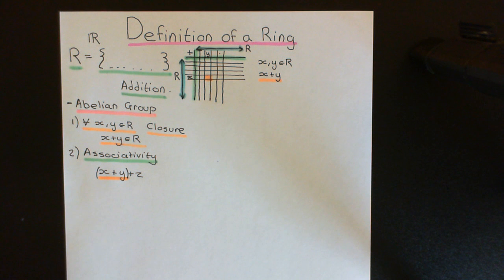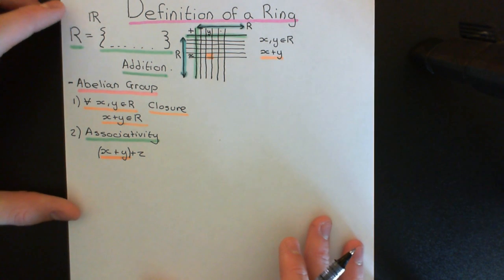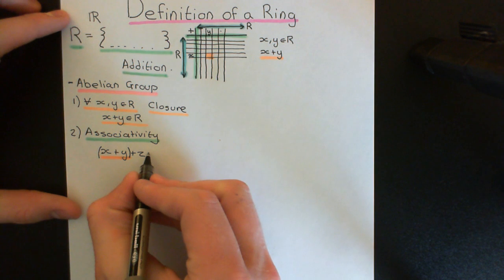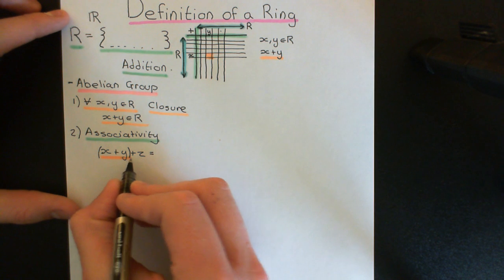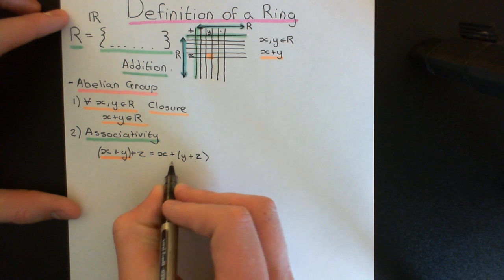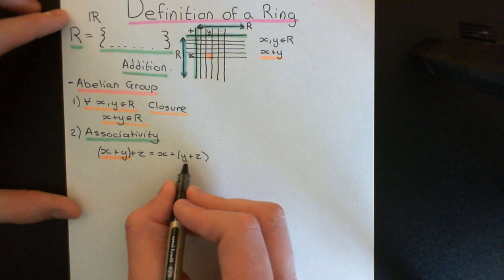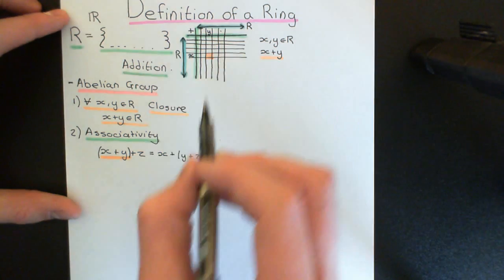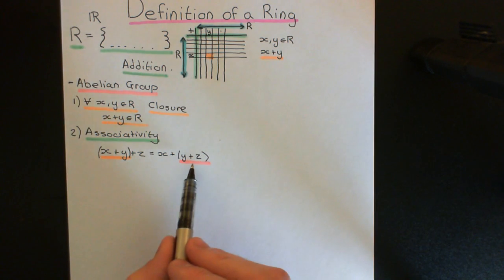So associativity concerns this breakdown of the addition of three things into the addition of two things at any one time, and basically associativity insists that there is only one answer to what three things added together is, and what that actually amounts to saying is that if you put the brackets in a different position, the answer is the same. This is the explicit form of the associative law, because you can also put the brackets around y plus z, and now what this says is firstly add y and z together in the addition law here, get some answer which is again back within the ring, and then take x and add it to this.